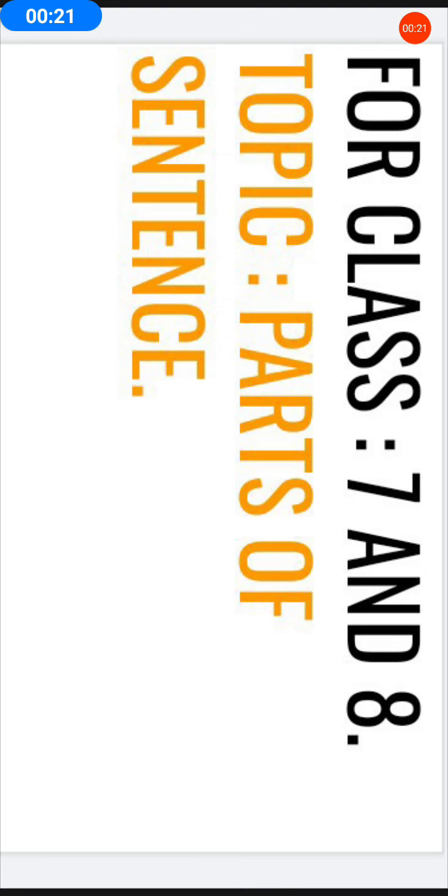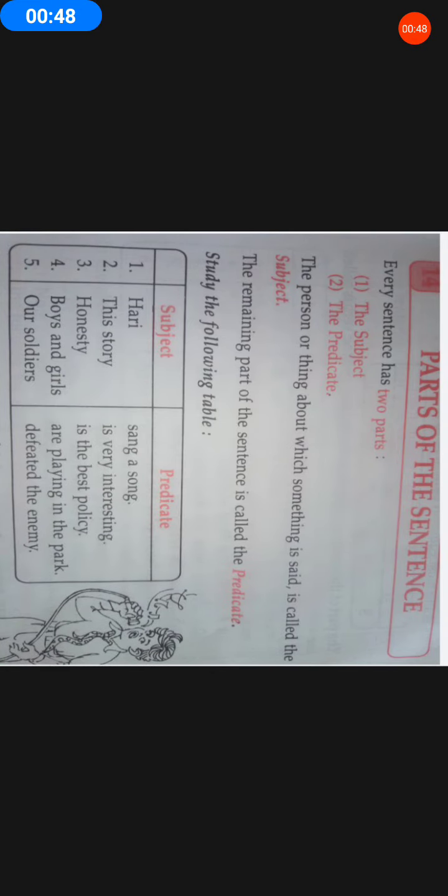Well, we have learned many concepts related to the English language until now. Today let us proceed with the next topic, that is parts of a sentence. Now, what does a sentence consist of? Which are the main parts of a sentence? Come on, let us learn and study them in detail. Just look at this picture and I'll be reading it. Listen to me carefully. Simultaneously, look at the page I have sent to you about this topic.